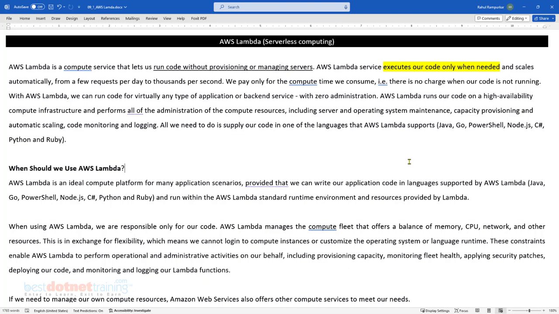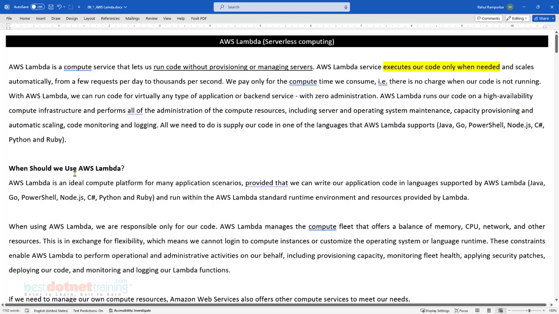That is where Java, C Sharp and others come into the picture. Otherwise, the simplicity and the performance that we are getting in platforms like Node.js and Python is improving day by day as well. So it is simple and it is supported in modern day requirements as well. So why not? That is what Lambda is all about. So the question is, is Lambda suitable for all our compute requirements?